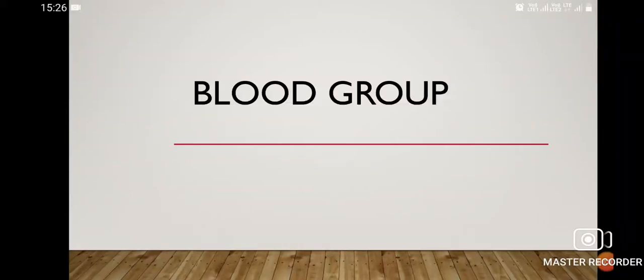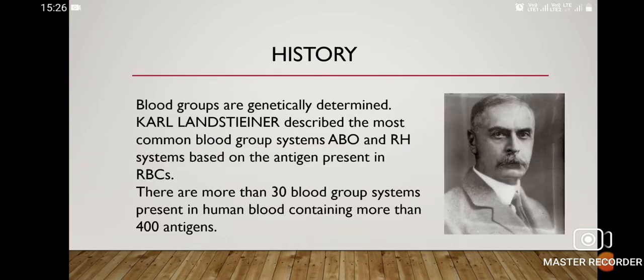Hello everyone, today I am going to take the practical of blood group. As we already know, blood groups are genetically determined. Karl Landsteiner described the most common blood group systems, the ABO and RH system, based on the antigen present in the RBCs. There are more than 30 blood group systems present in human blood containing more than 400 antigens.